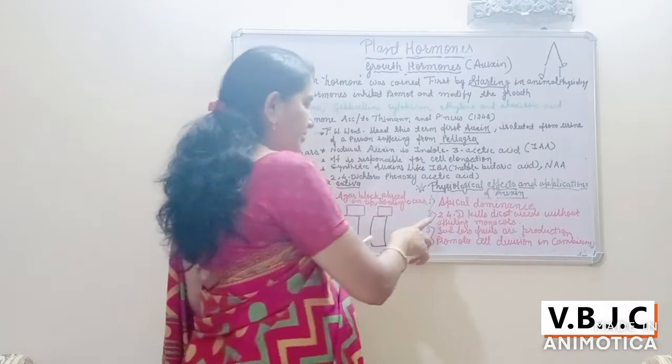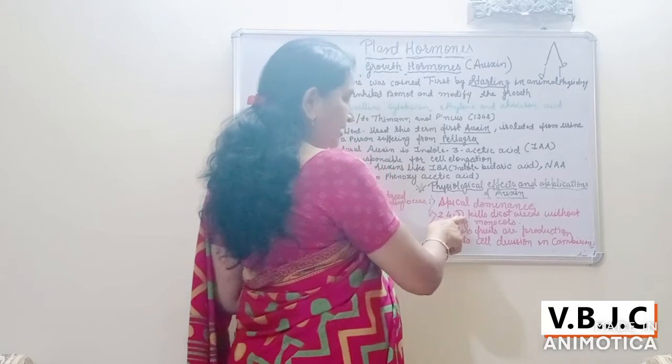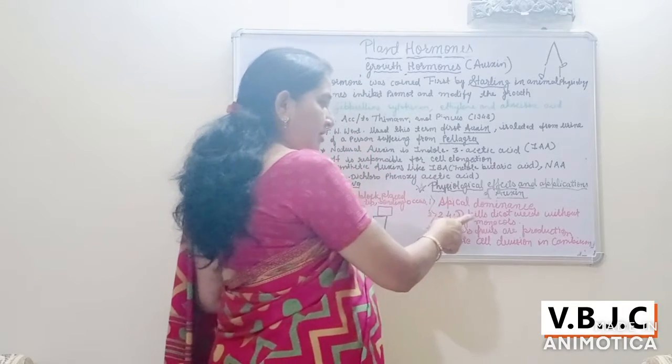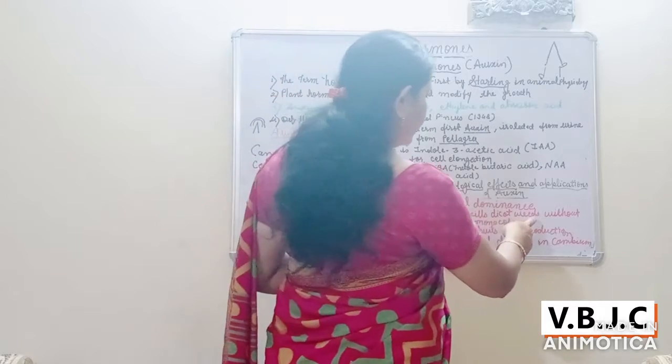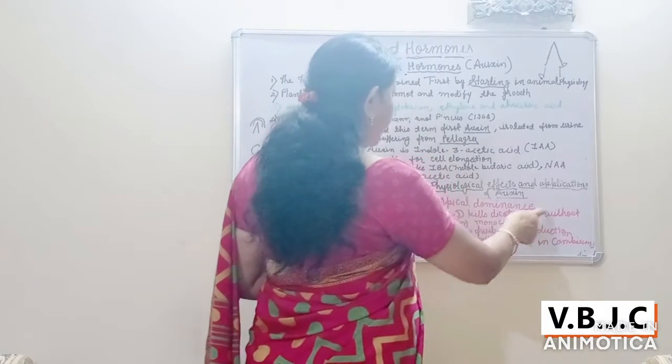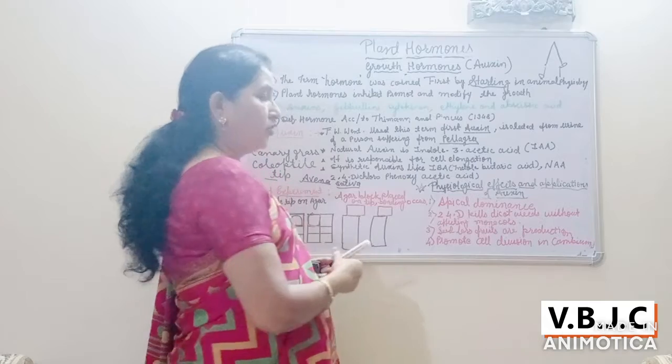Then the second, 2,4-D, which is a synthetic auxin, kills dicot weeds without affecting the monocots.